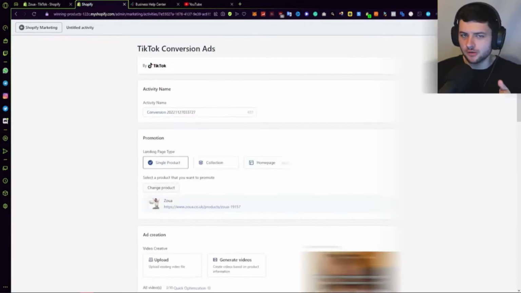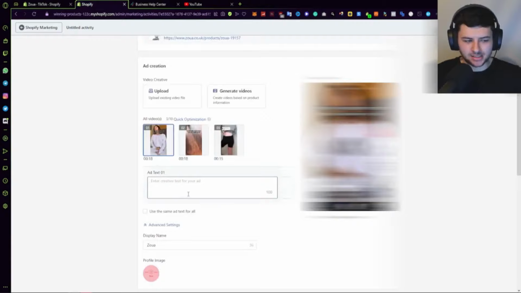So we are creating a conversion ad here, guys. So that's why you're not seeing different optimization options, because by default in the Shopify app it's going to be a conversion based ad campaign. Landing page type is most of all going to be the single product, remember. Ad text over here is going to be the text for your different ads.